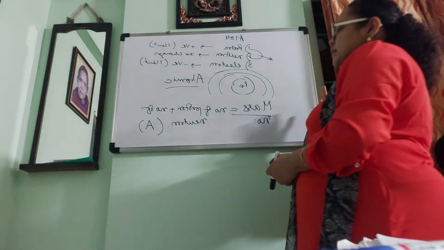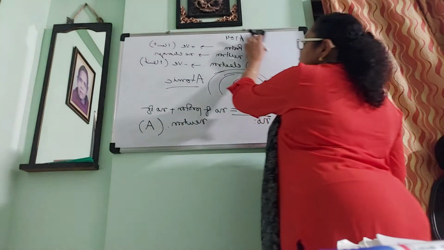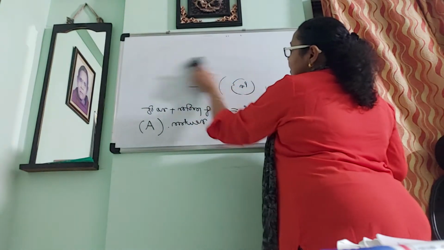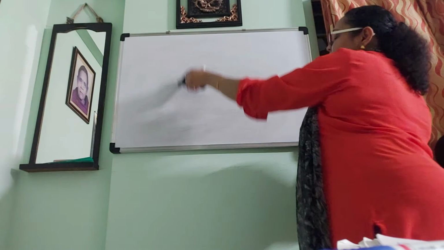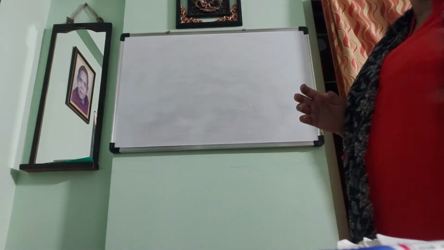Now I am discussing how the electrons are scattered in an atom, or we can say the distribution of electrons.